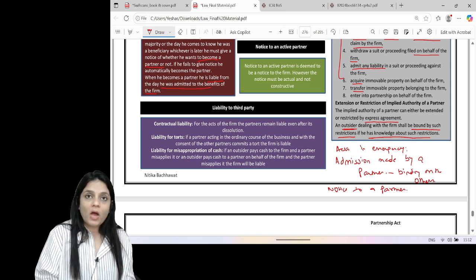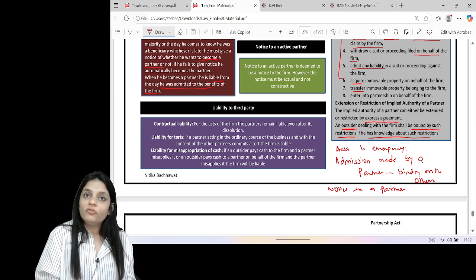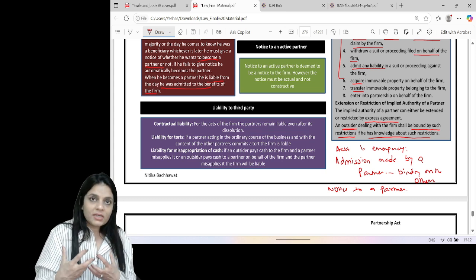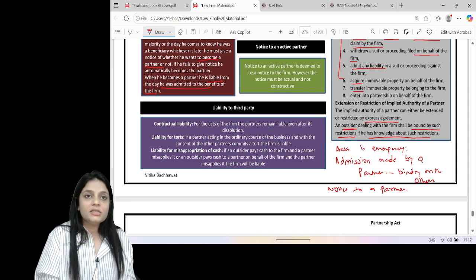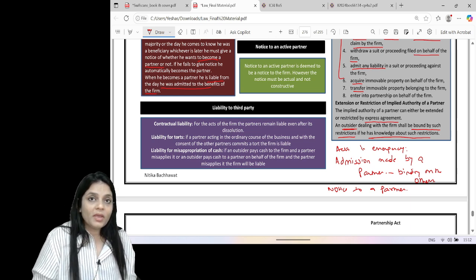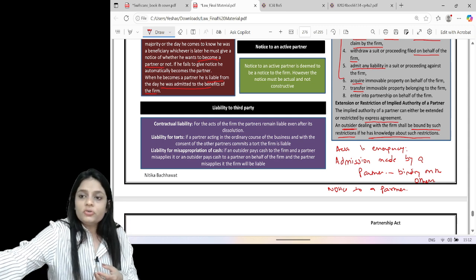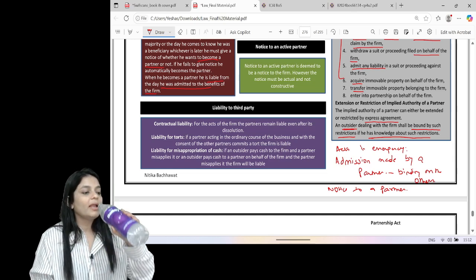Now, when we talk about notice, if in the ordinary course of the business the active partner is dealing with the firm, it is deemed that the whole firm knows about it. I repeat again, when the active partner is dealing on behalf of the firm and he gets to know about anything, it is deemed that the whole firm knows about it. But this should be a real notice. That means if he knows about it and he uses that information to cheat the other partners, then in that case, the other partners are not liable.